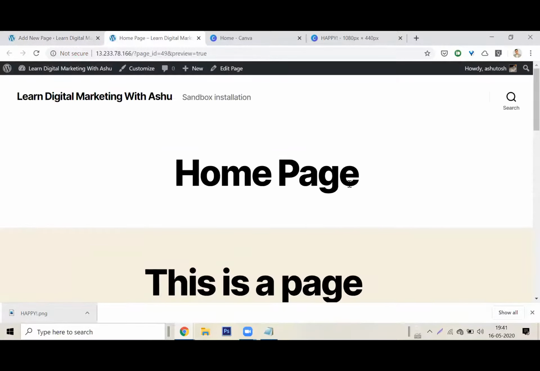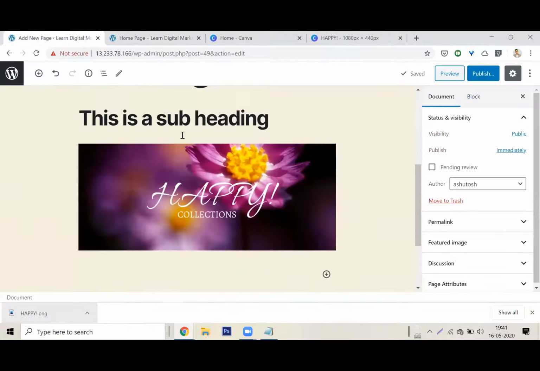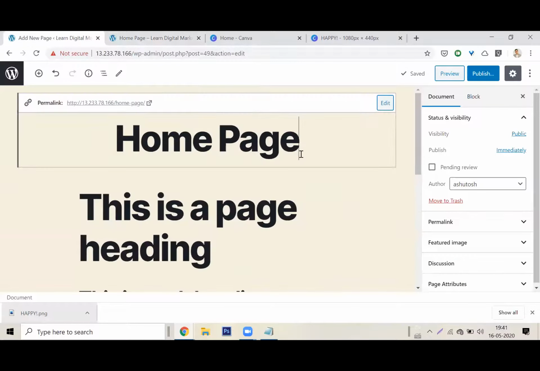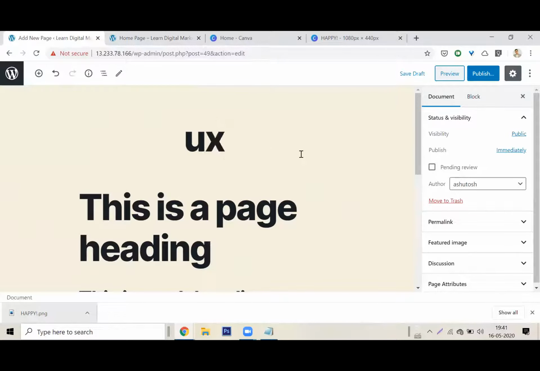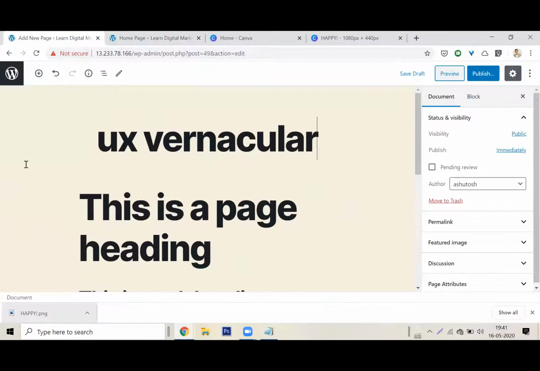So this is the title. It's giving the home page here. Somehow it's giving me the title for the home page here. I can change this title as well. I don't like it to be called the home page. Let me call it UX vernacular. This is the name for my website.